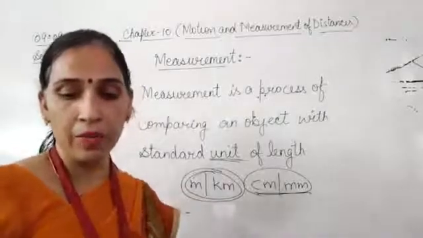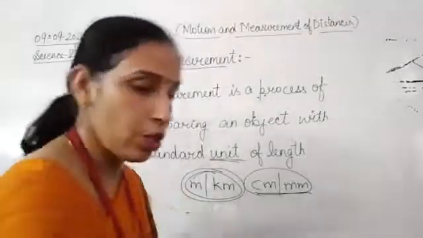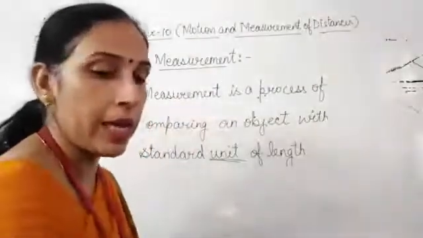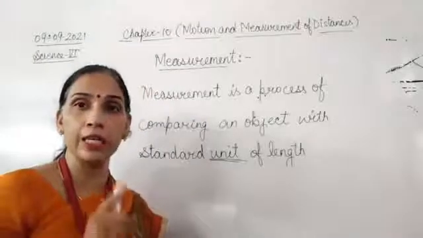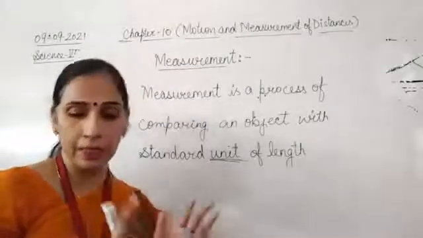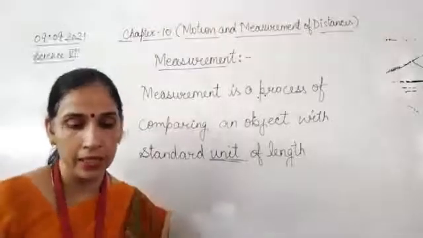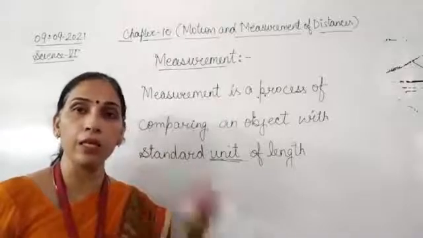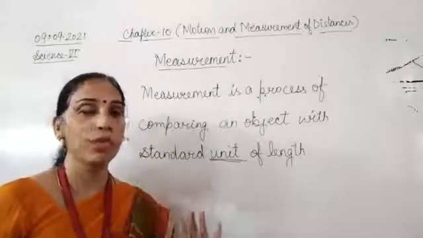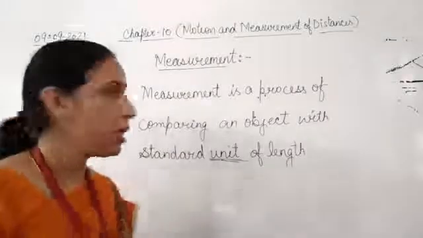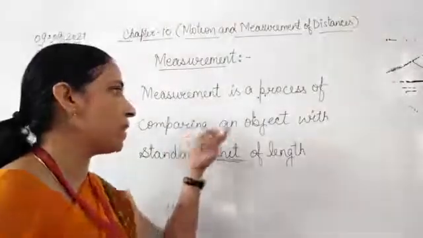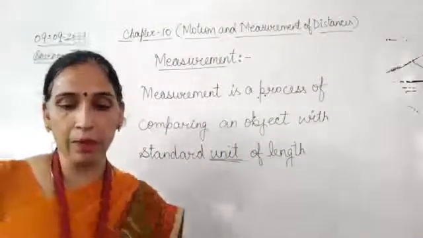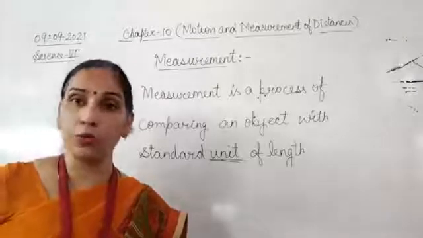So every measurement consists of a number and a unit. Here we are going to discuss only the measurement of length today. About the SI unit, that is the Standard International Unit, which scientists put into place, everywhere in the world people will be using this Standard International Unit. Measurement is a process of comparing an object with a standard unit of length. Every measurement consists of a number and a unit.